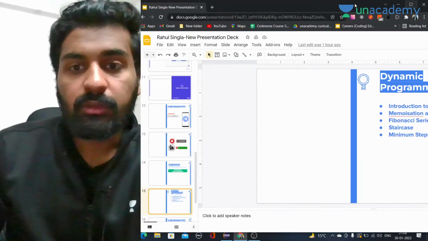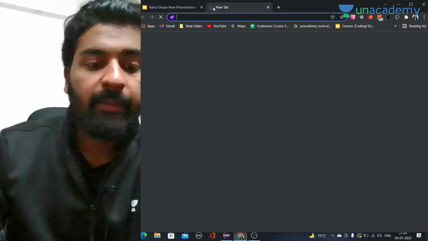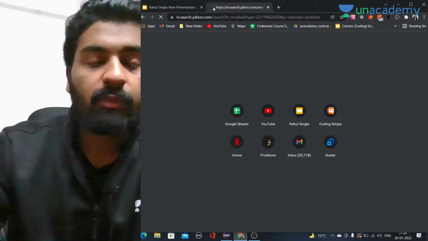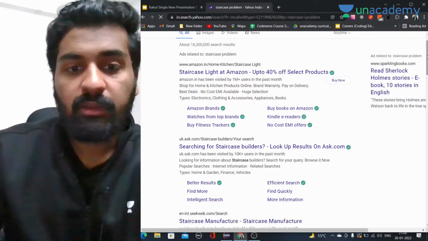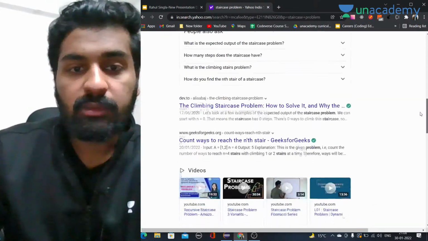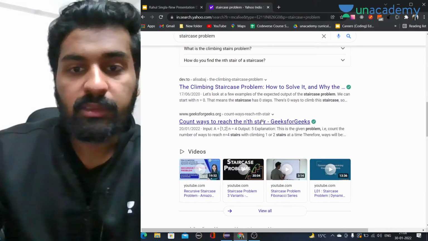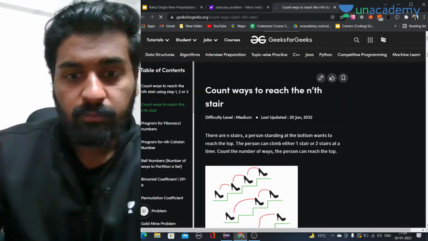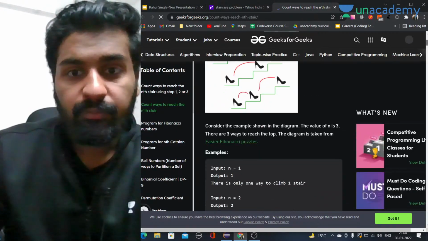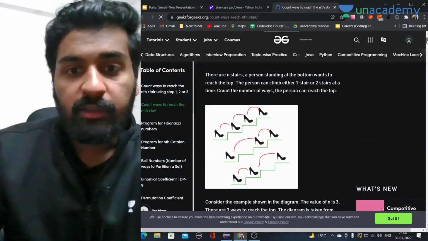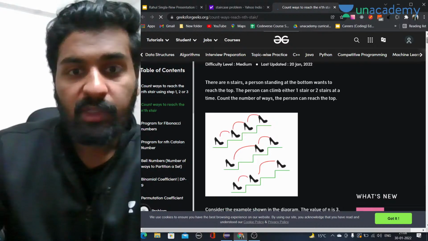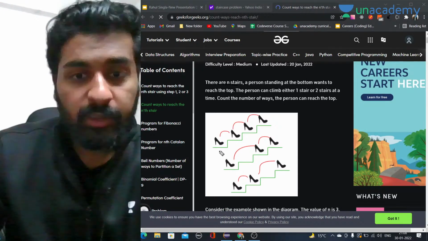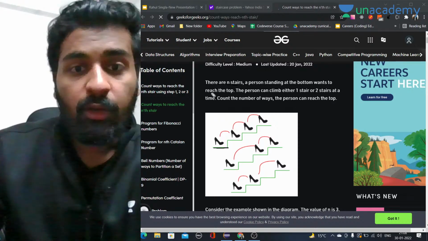So here we have the staircase problem. The question is this: there are n stairs that you are given, and a person starting at the bottom wants to reach the top.